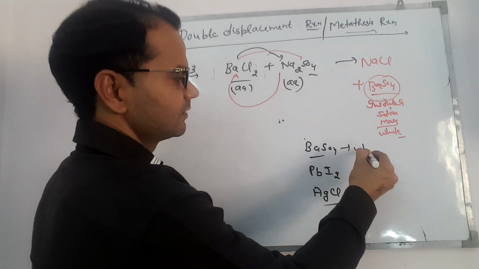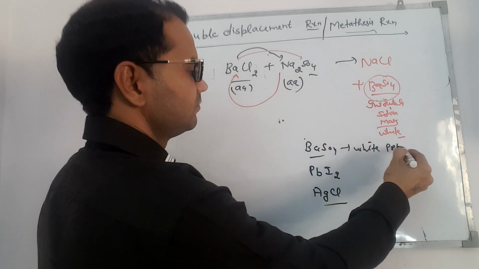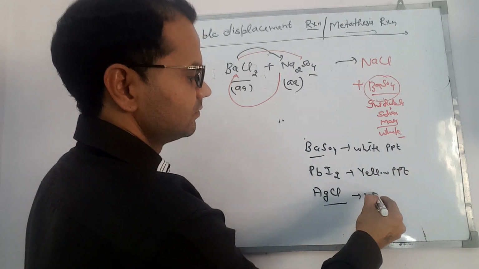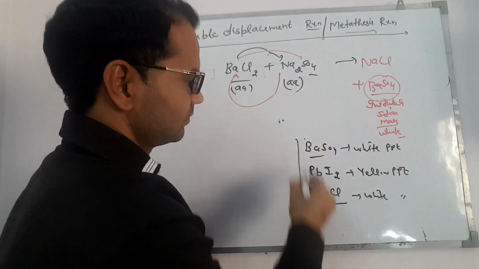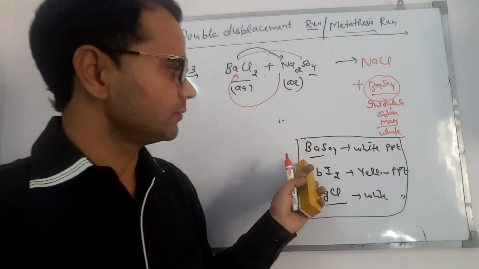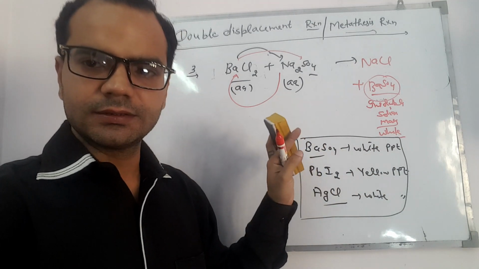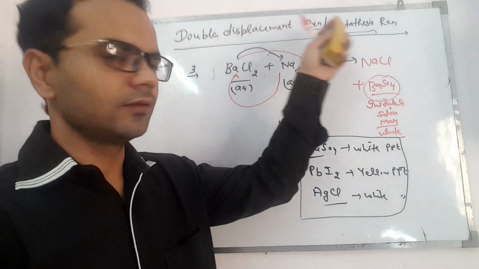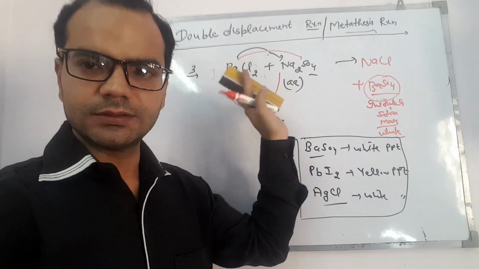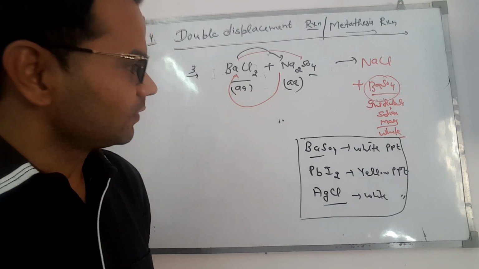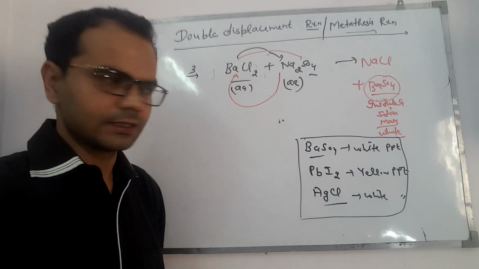This is a white precipitate, this is a yellow precipitate, and this is white again. So here are some salts or compounds of different colors obtained during the double displacement or metathesis reactions. Clear? Now I am going to give you an example of a neutralization reaction.